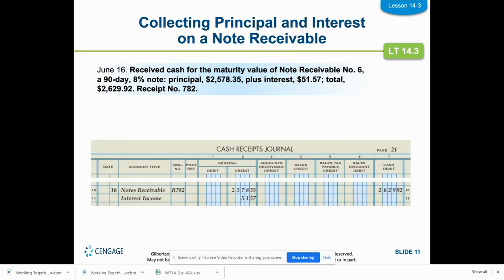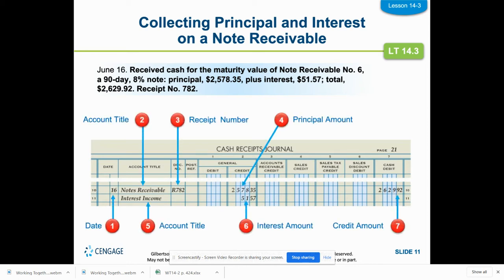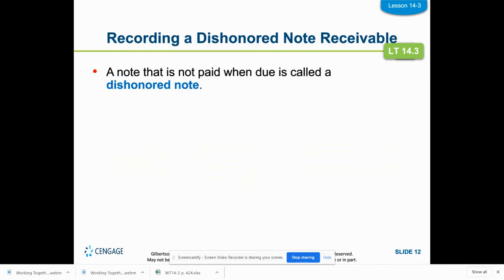So we're going to put it in the cash receipts journal. We're getting money. So this is a case that we're going to have two general amounts in the column. So we're going to have two account titles written. And the date is June 16th. Notes receivable and interest income are going to be credited. The doc number is the receipt 782. So both of those credits should equal our cash debit. Remember, our cash is the main amount because it's a cash receipts journal.